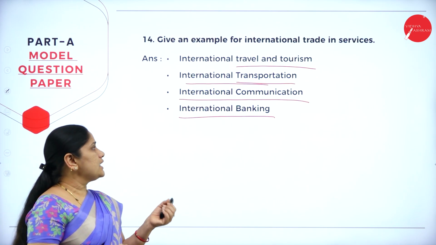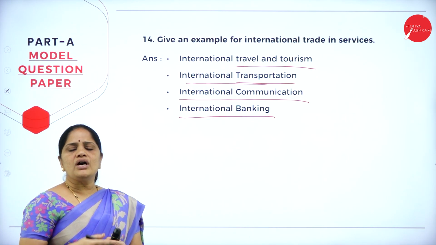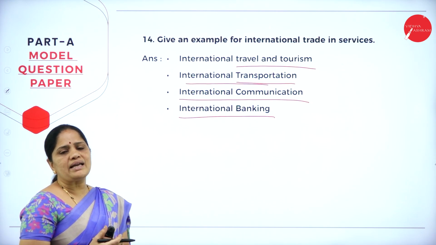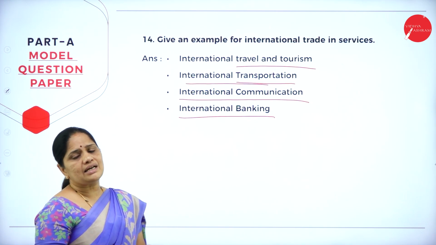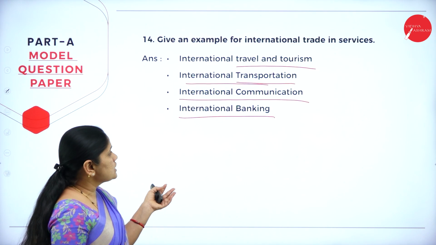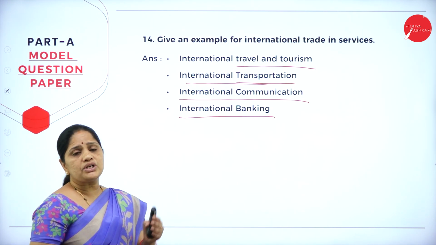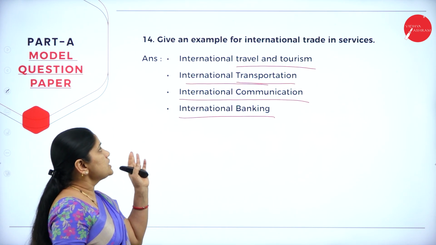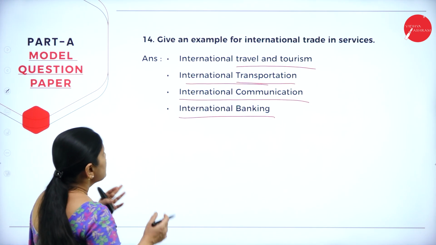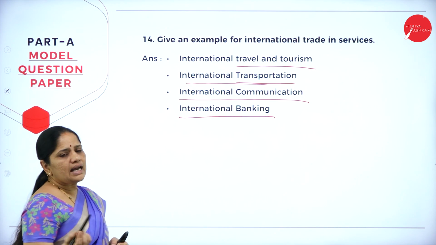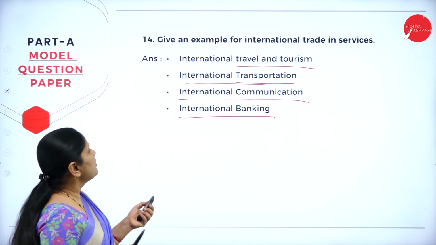Now why do we need international banking? When you are going abroad, you need to have banking facilities to spend money there. So that is why we need international banking, international communication, international transportation, and also international travel and tourism. Out of these four, you can write any one of them as an example.